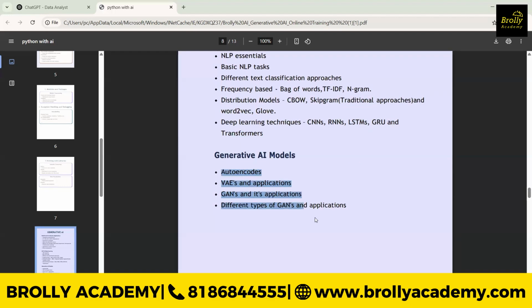GANs are nothing but generative adversarial networks. In GANs we have two different things, the generator and the discriminator. Whatever images the Gen AI or LLM is generating, the discriminator will identify whether it is fake or real. That is exactly what a GAN is.